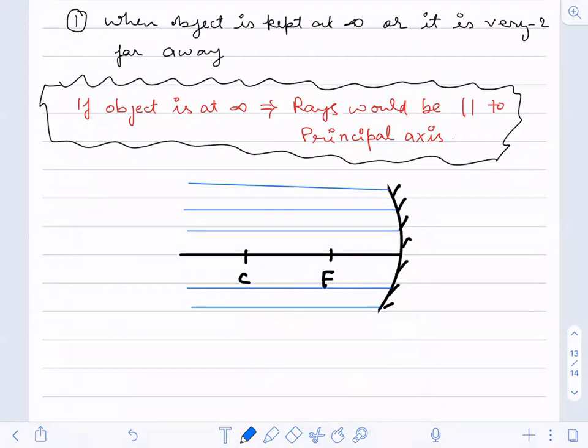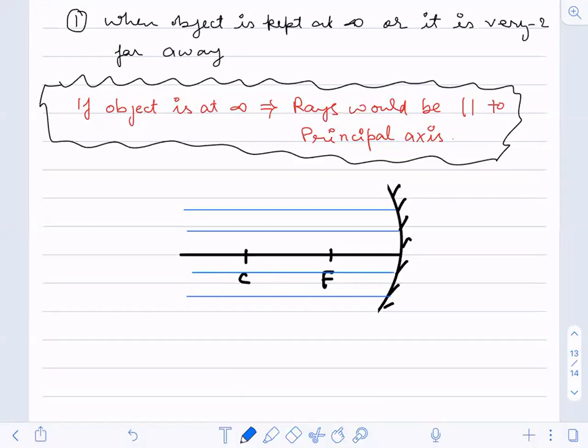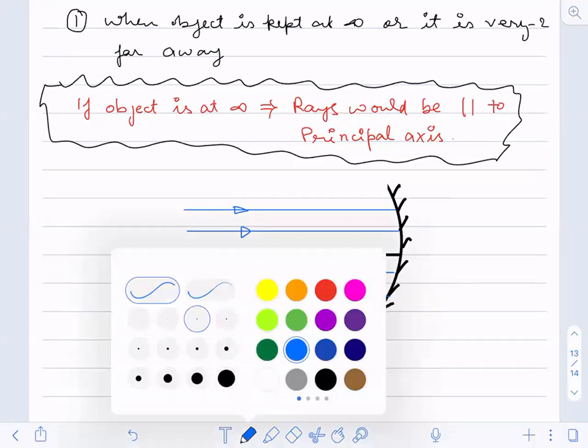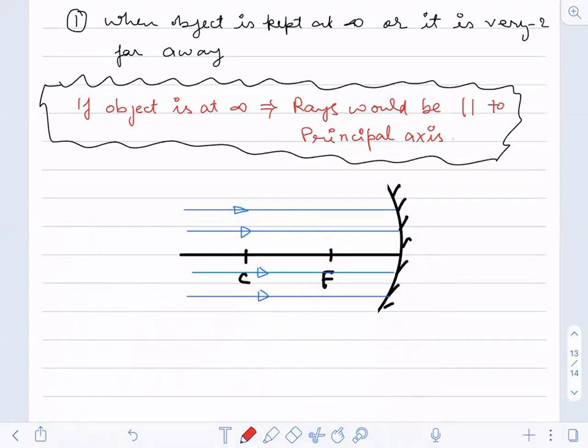Just now you have studied. They will pass through the focus. They will pass through the focus like this. Is it okay?